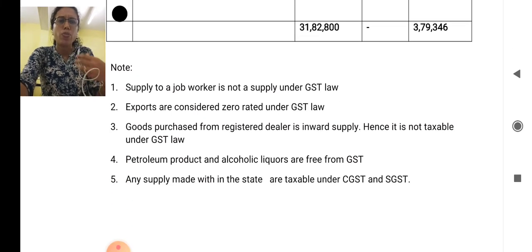So we have written the points for various things we have treated differently in this problem.